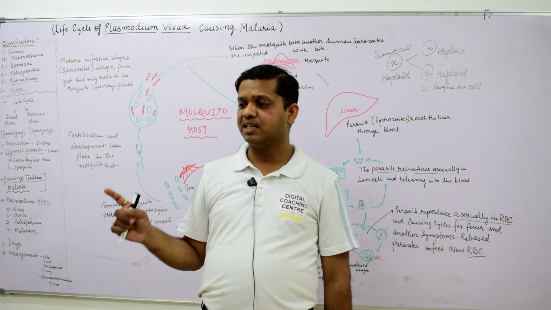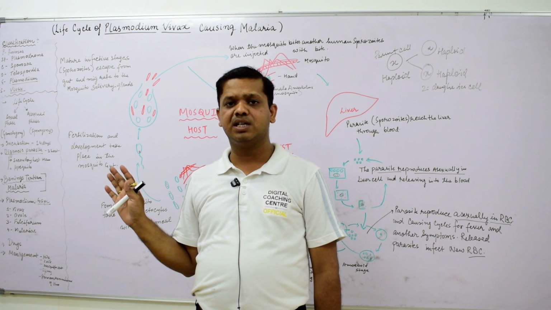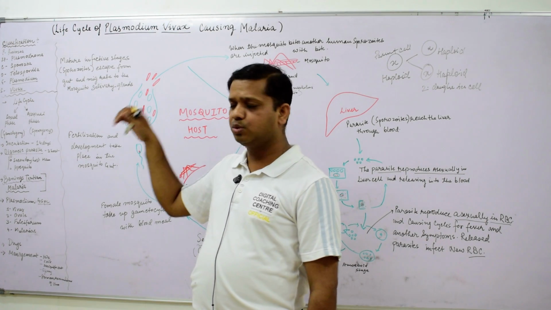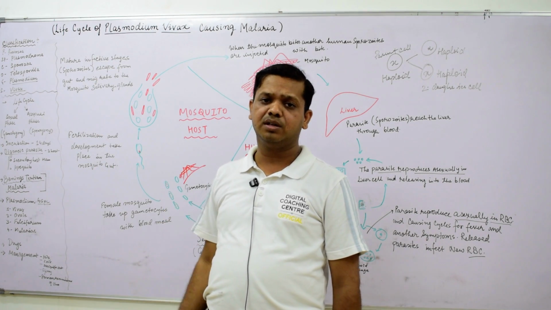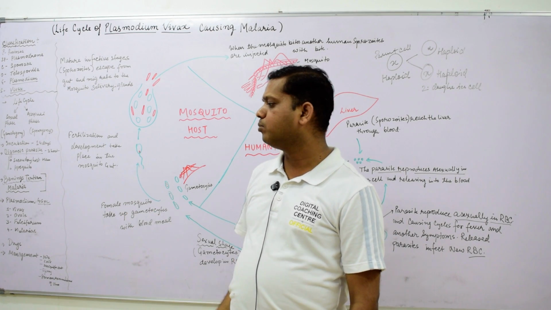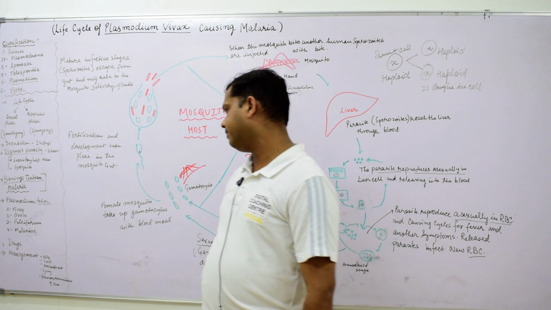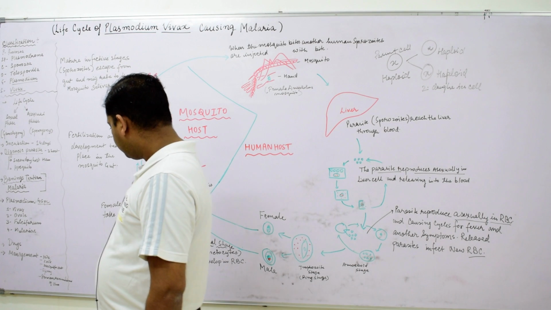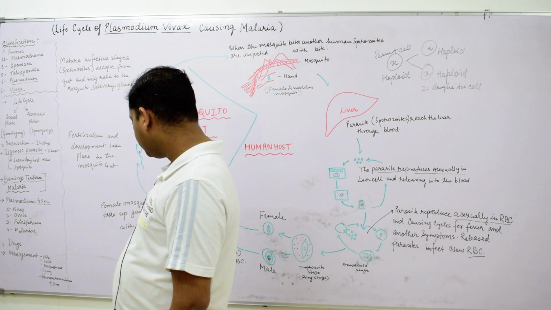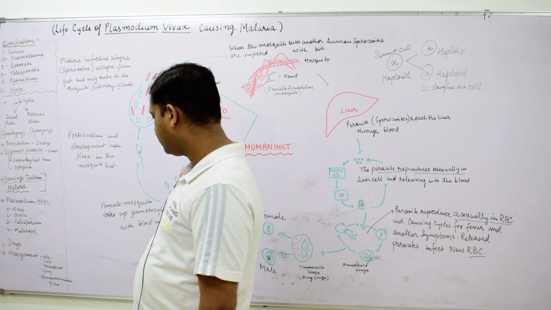So, we have to take care that there is no water accumulation, because if water accumulates, the vector will reproduce, since they are oviparous and lay eggs, and by that more vectors will amplify. Management can also be done with the help of removal of this water, as I have already told.